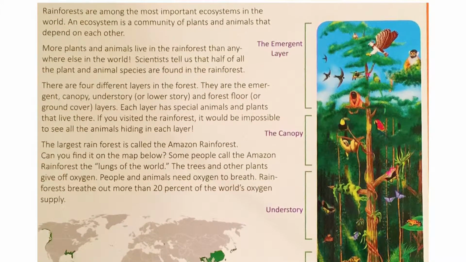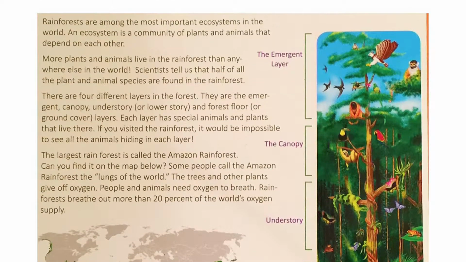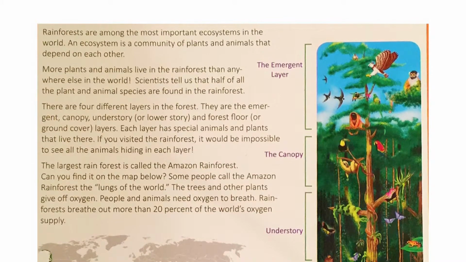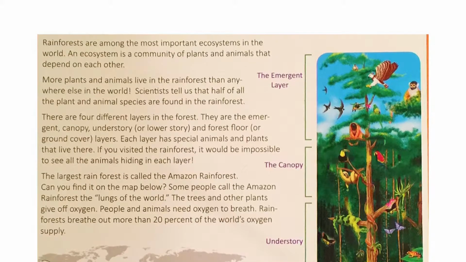The largest rainforest is called the Amazon rainforest. Some people call the Amazon rainforest the lungs of the world. The trees and the plants give off oxygen. People and animals need oxygen to breathe. Rainforests breathe out more than 20% of the world's oxygen supply.